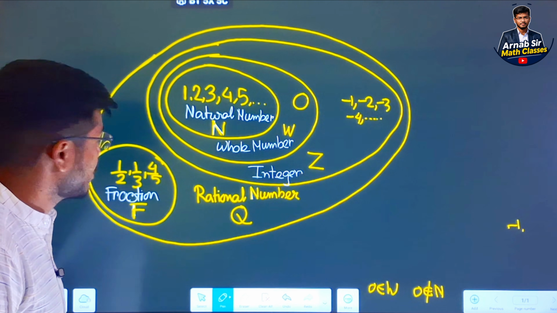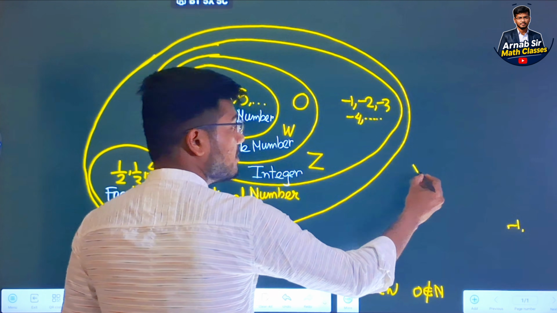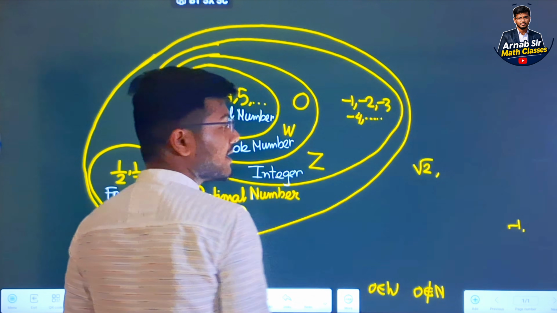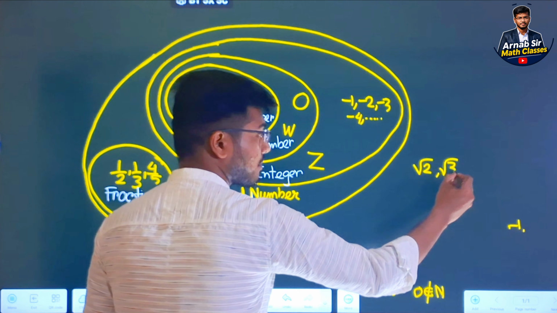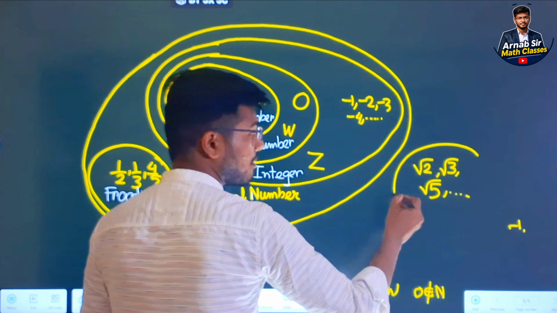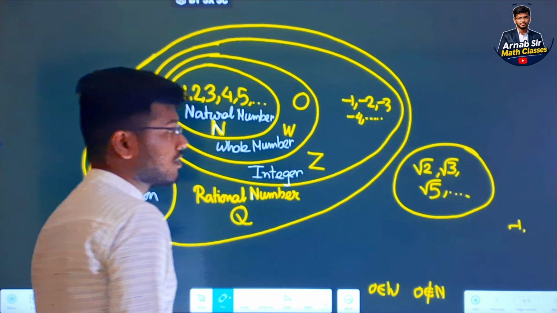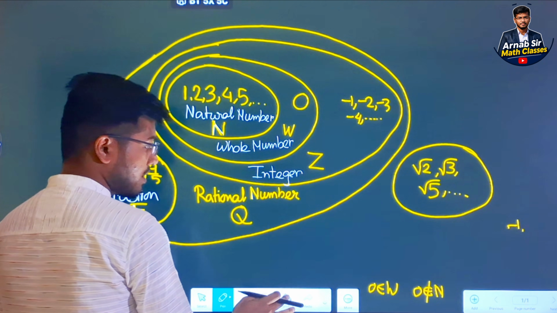Next I discuss one new concept. Suppose I give root 2. Then obviously we write root 3, root 5. What is the name of these numbers? Do you know, everyone?